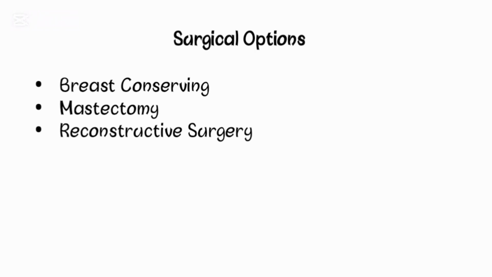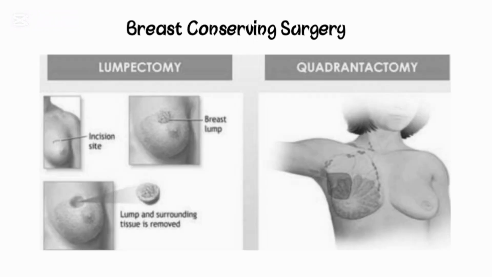Now let's discuss them one by one. So the first one is breast conserving surgery. Here we have 2 types, lumpectomy and quadrantectomy. In lumpectomy, only the tumor and the rim is removed, while in quadrantectomy, as quadrant refers to 1/4 of the breast, here the 1/4 of the diseased quadrant is removed. And this procedure is also referred to as partial or segmental mastectomy.